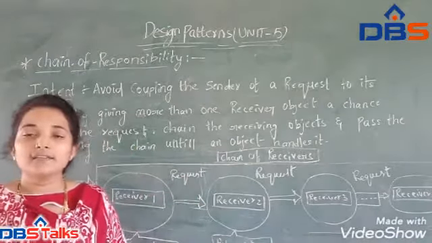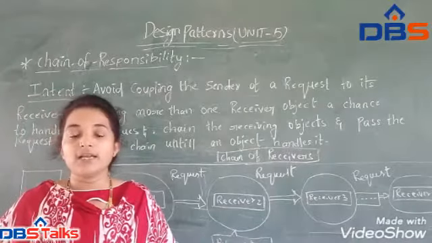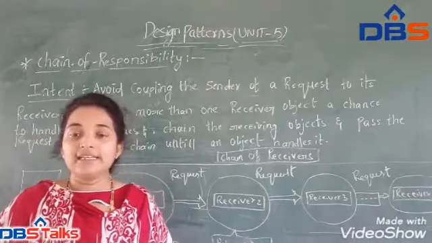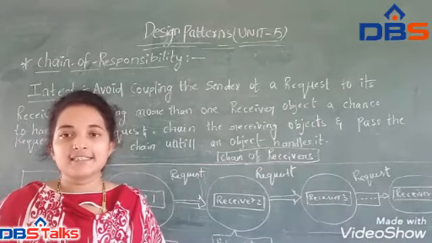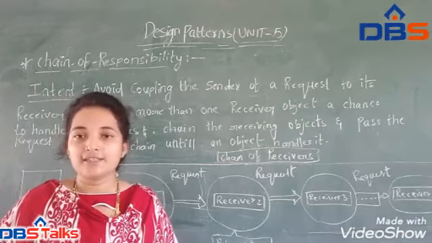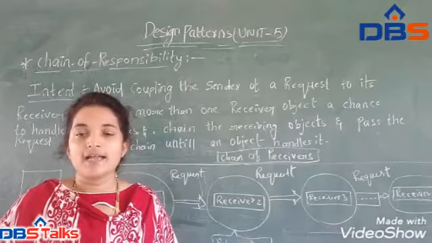It means in the Chain of Responsibility design pattern, generally each receiver has a reference to another receiver and so on.